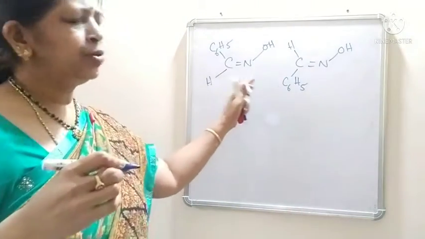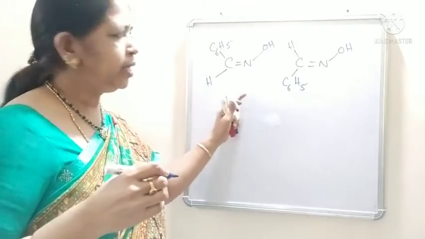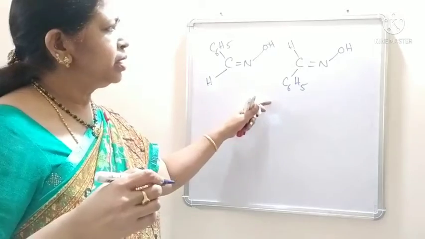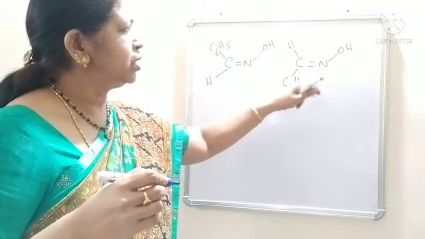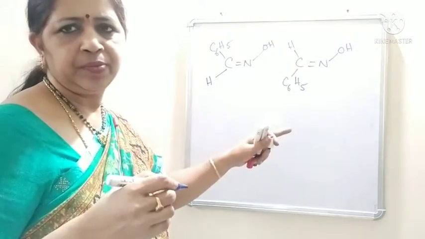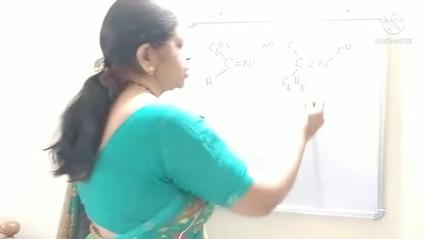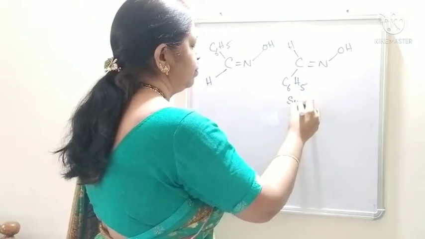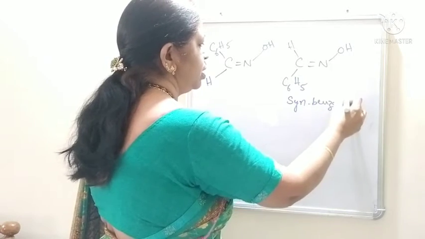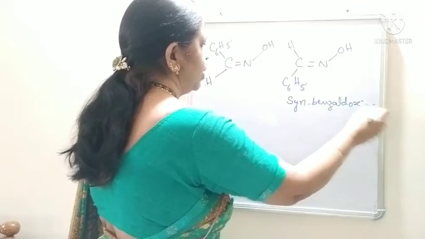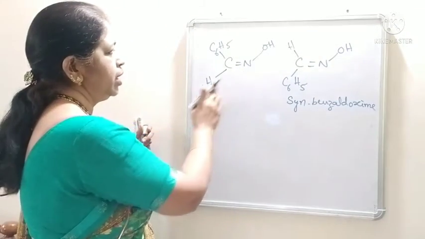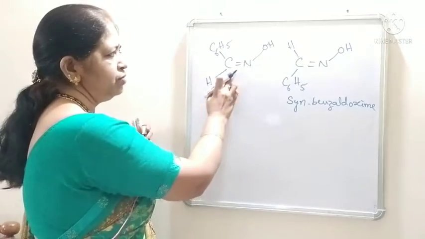The names of these two are also syn and anti, and here you can see the syn isomer is the one which has both hydroxyl group and hydrogen on the same side of the double bond. So, here this structure is syn benzaldoxime, and this is the anti form in which OH and H are on the opposite sides of the double bond.